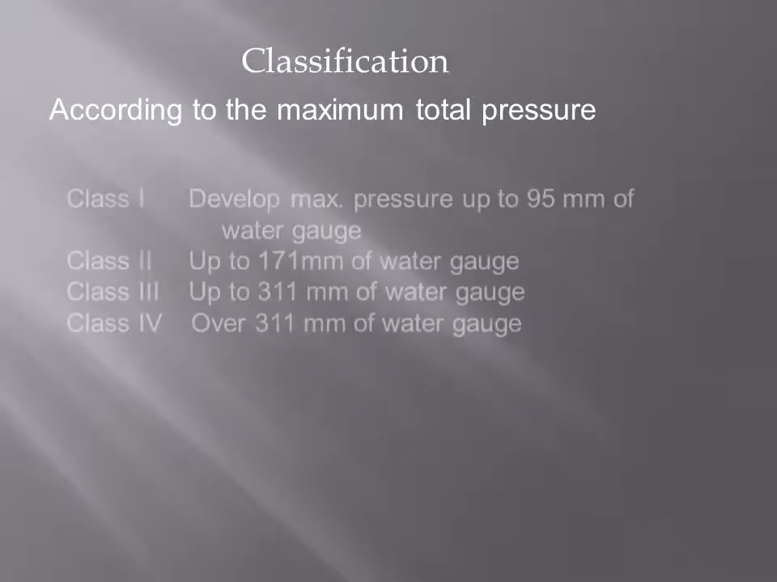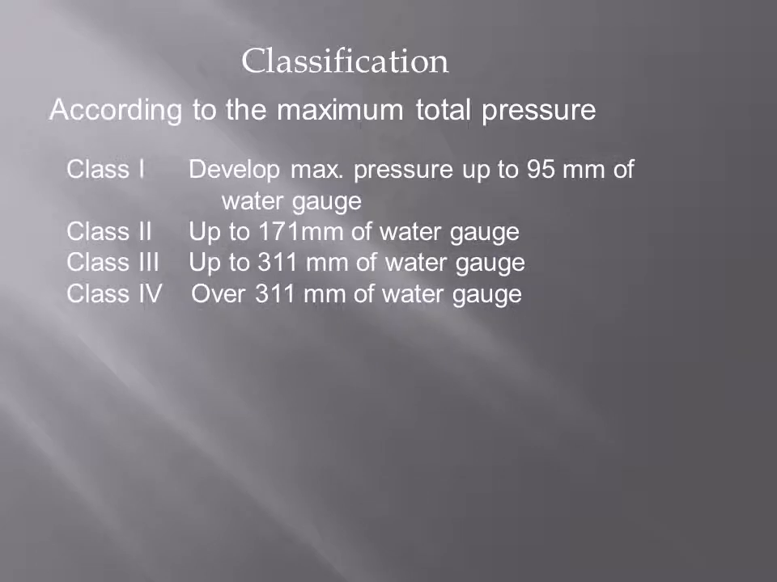Classification of fans. We have class 1, class 2, class 3 and class 4 classification, according to maximum total pressure. You can see the pressure values in terms of water gauge pressure. Up to 95 mm of water gauge is class 1 type, class 2 type up to 171, class 3 type 311 mm, and class 4 type above that.